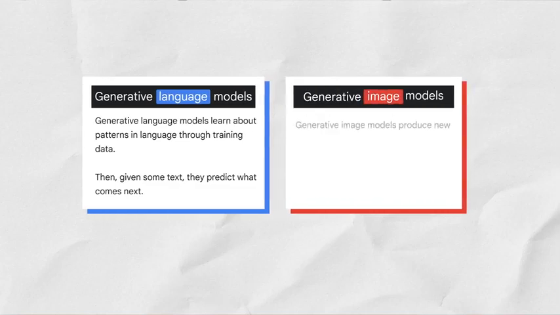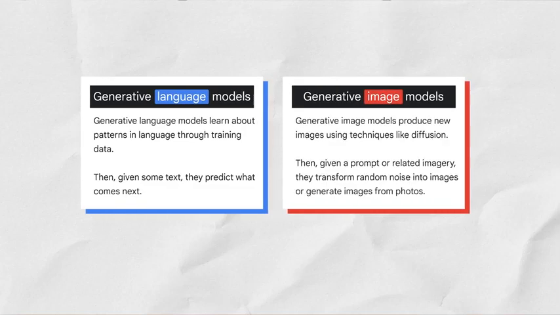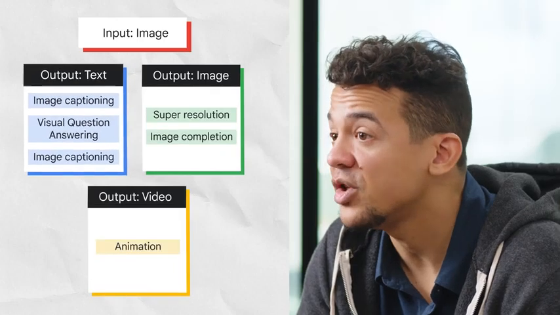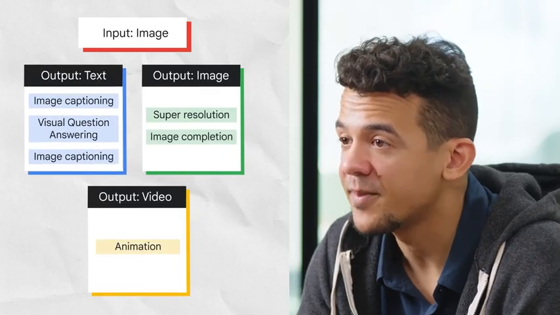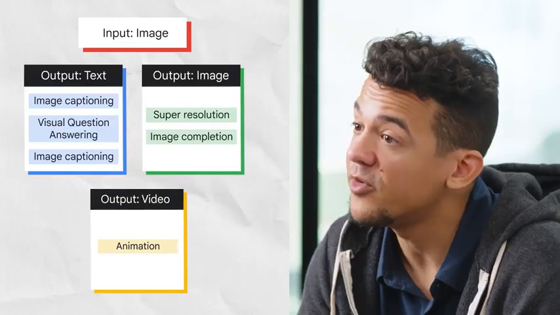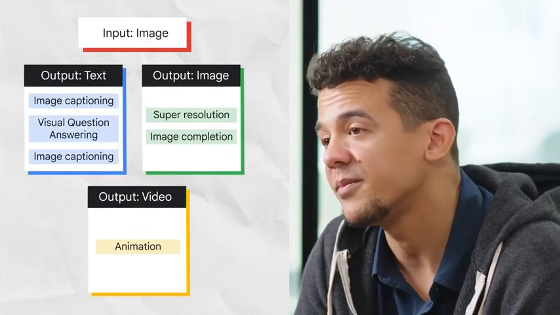But large language models, which generate novel combinations of text in the form of natural sounding language, are only one type of generative AI. A generative image model takes an image as input and can output text, another image, or video. For example, under the output text, you can get visual question and answering, while under output image, an image completion is generated, and under output video, animation is generated.